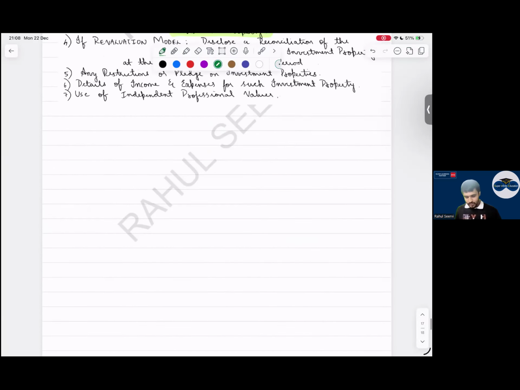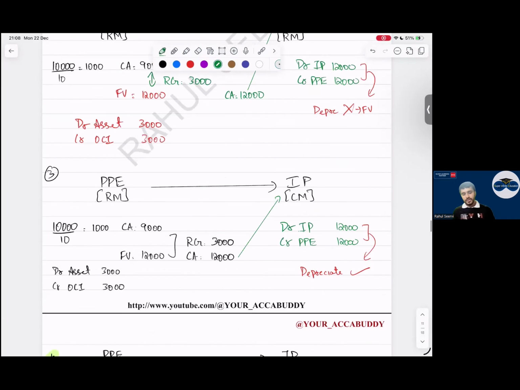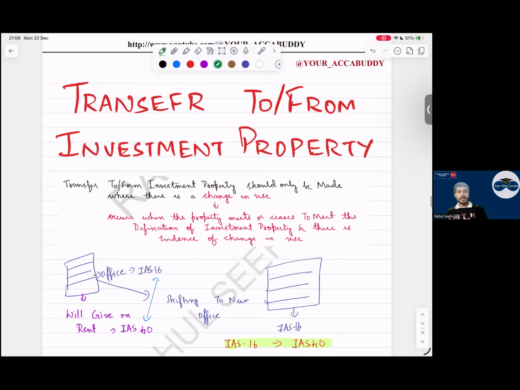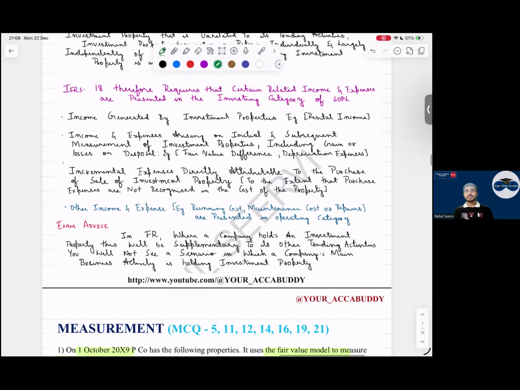So with this, I hope you have understood IAS 40 in detail. I know SBR students will be saying, sir, this is too much for us, but I hope you enjoyed the class. If it were SBR, we would have done it quickly in 1 hour. But yes, what is required for the exam? Here we have solved the question. As mentioned, 3 standards will be covered in this class. One class is done, IAS 40. The remaining 2 are IAS 36 and IFRS 5.